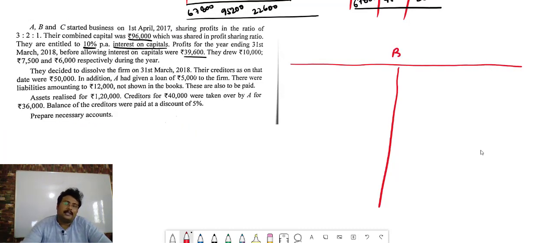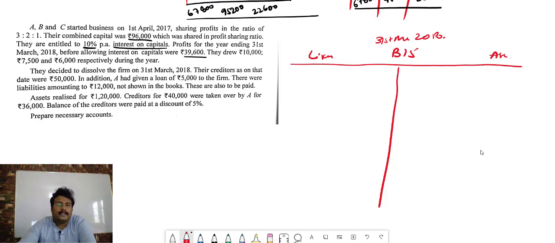So balance sheet, liability and assets, and this is the closing balance sheet. So this balance sheet date is 31st March 2018. Okay, now in the liability side, bacha, what things are there we have to find out in the question. So they decided to dissolve the firm on 31st March 2018. Their creditors as on the date 15,000. So creditors